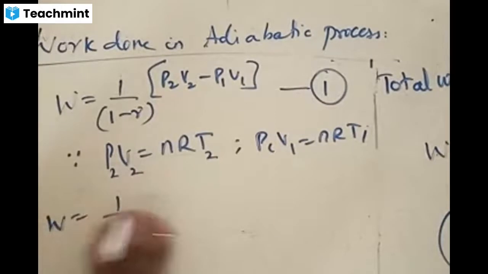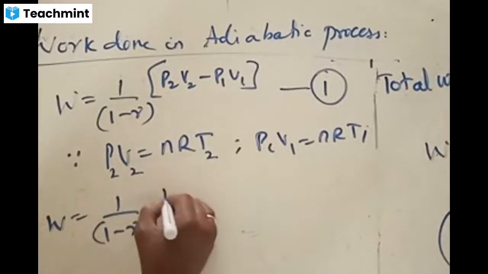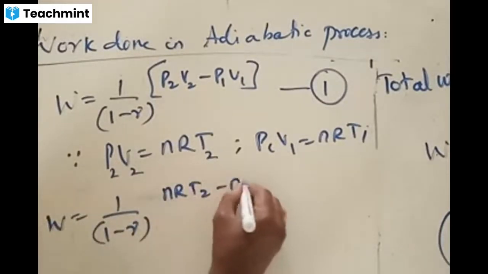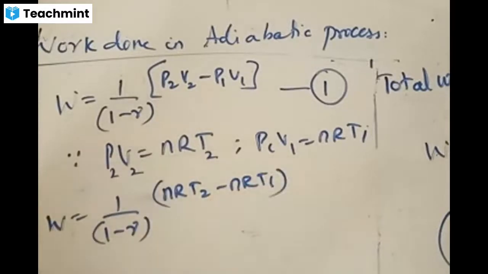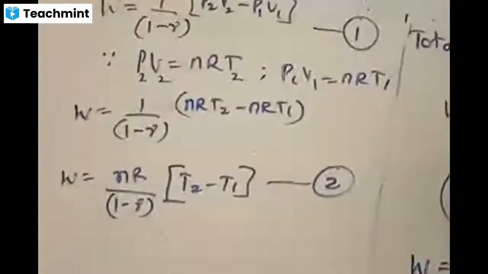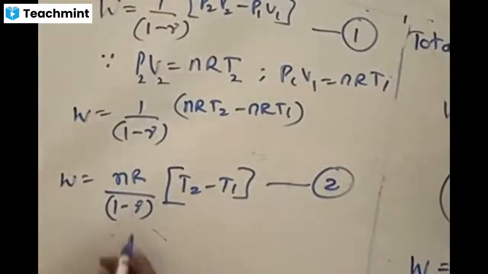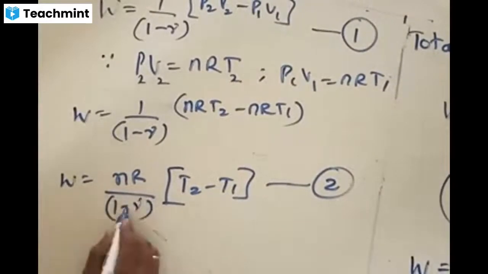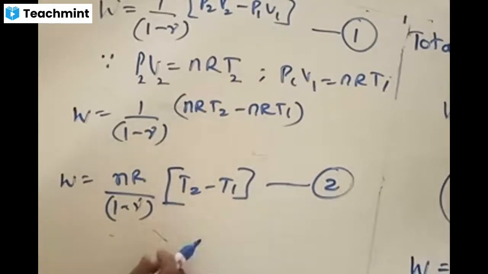W is equal to 1 by 1 minus gamma times (nRT2 minus nRT1). If you take nR common out, W is equal to nR by 1 minus gamma times (T2 minus T1). This is one more form of expressing the amount of work done in an adiabatic process. In the textbook, it is given in the form of T1 minus T2.